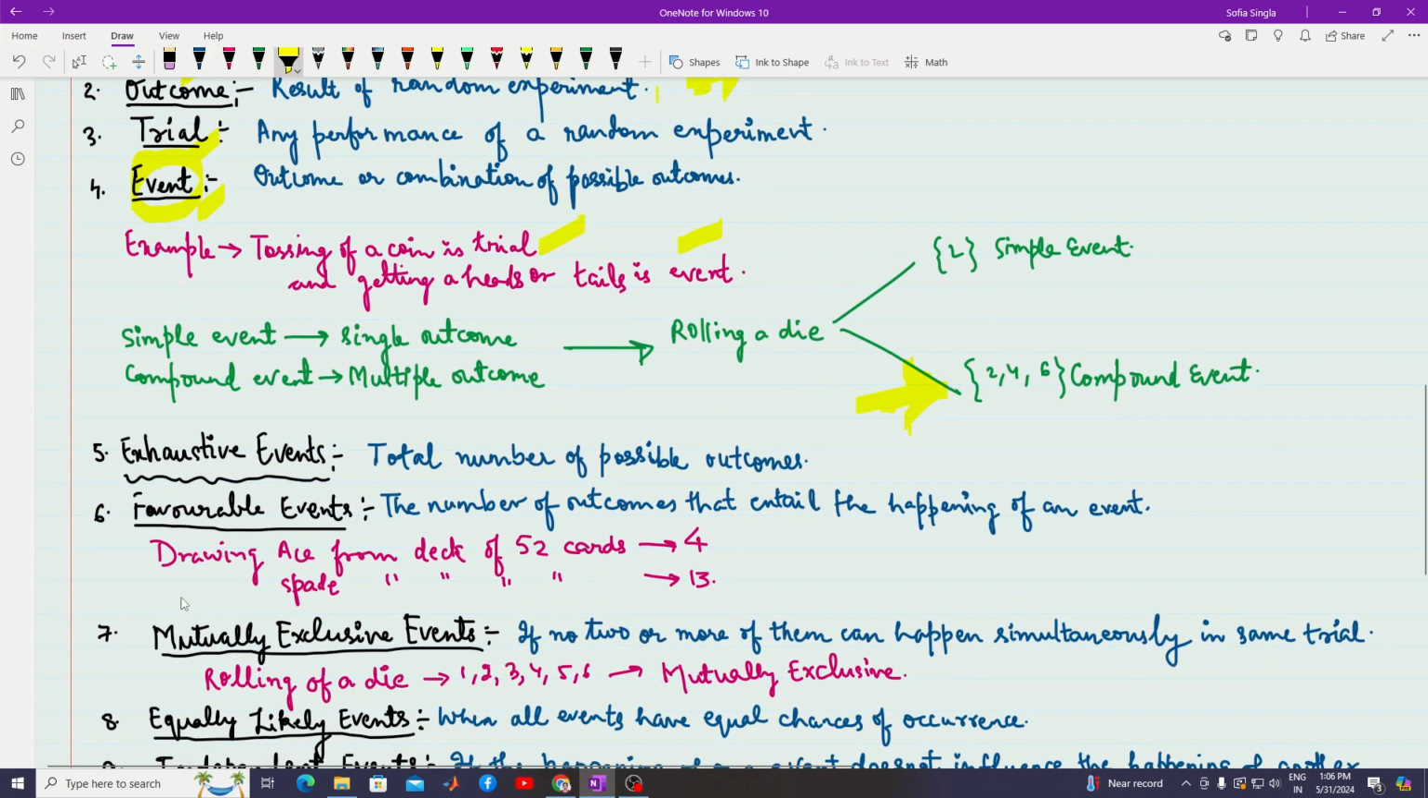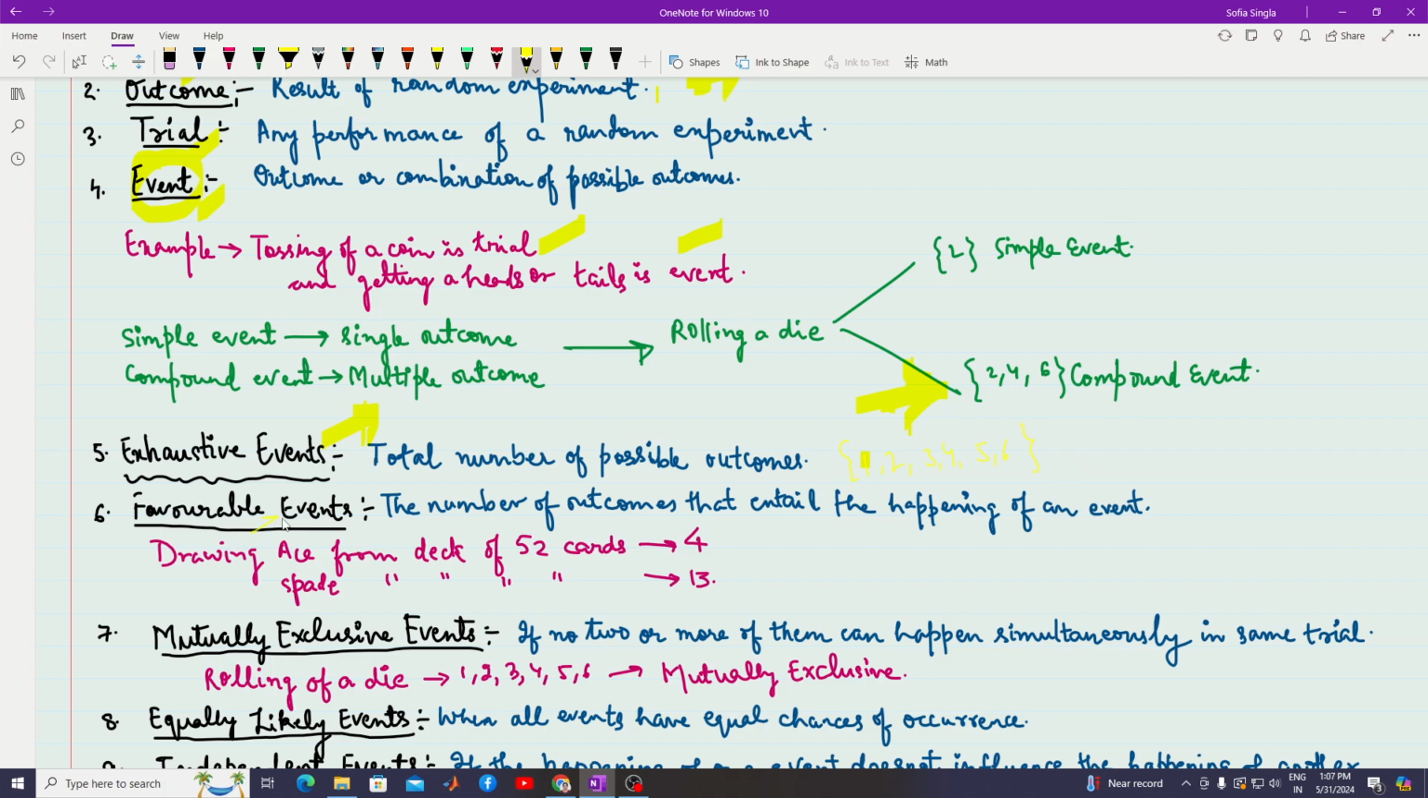Now the term used is exhaustive events: the total number of possible outcomes. When I roll a six-faced die which has six numbers on it, like 1, 2, 3, 4, 5, 6, these are the only possibilities. And when I collect them together, these are all the possible outcomes. So rolling a six-faced die, how many possible outcomes are there? Six. So rolling of a die has six exhaustive events.